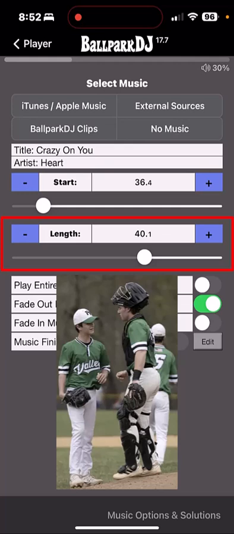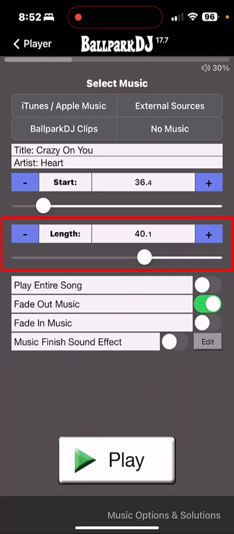You've always got that stop button there to stop the music. So I've got 40 seconds here. You'll notice if you drag it over to the right, it'll max out at 1 minute. You can then hold down on the plus button and increase it past a minute if you need to.